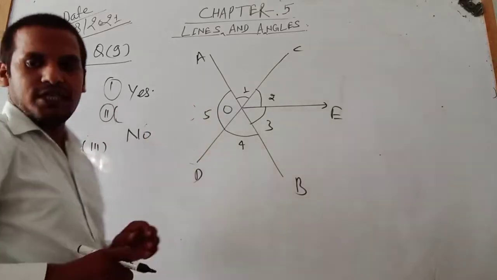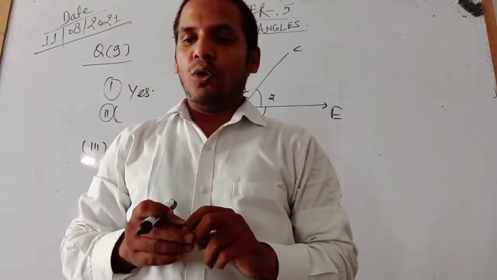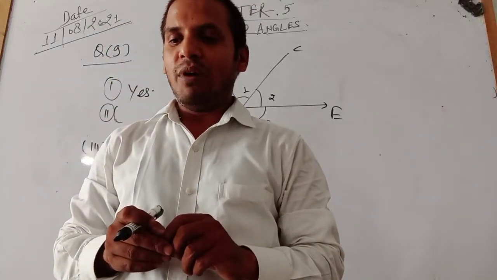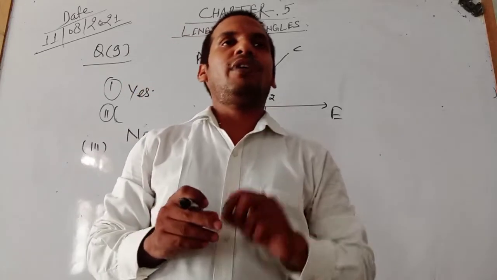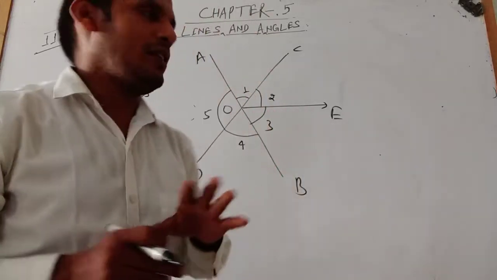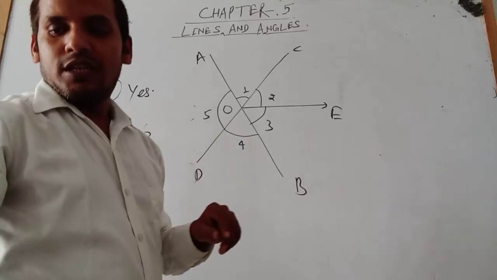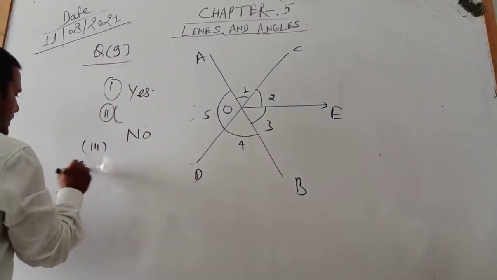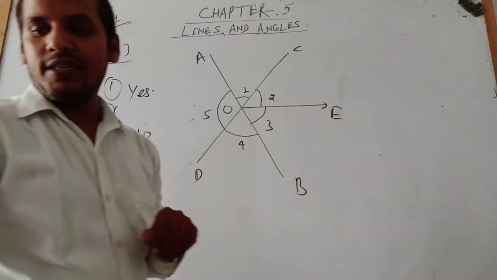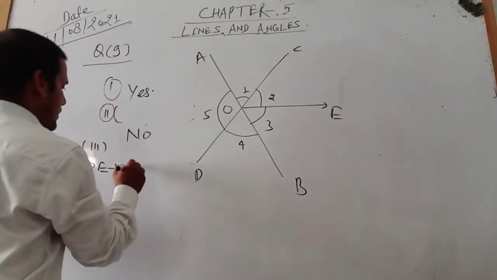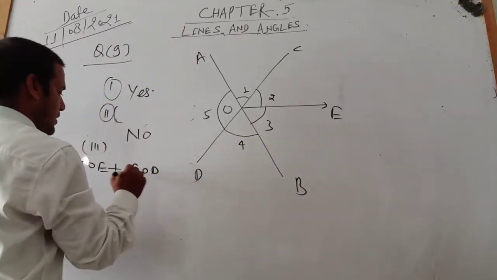Now the third question is given. Do COE and EOD form a linear pair? We know for a linear pair the sum of angles should be 180 degrees. The question is angle COE plus the second, EOD.